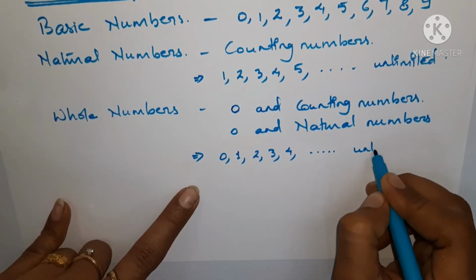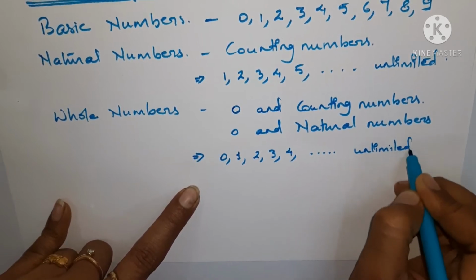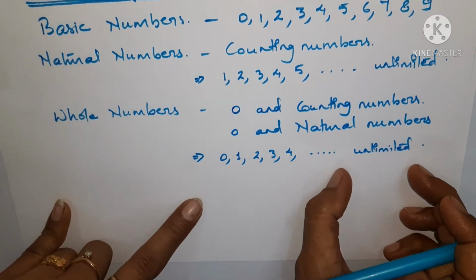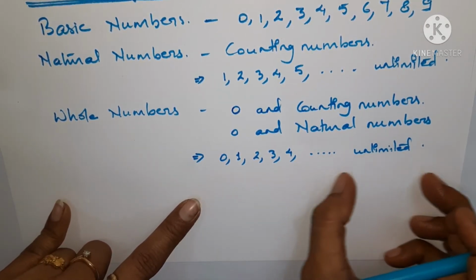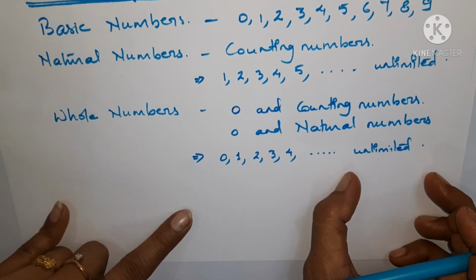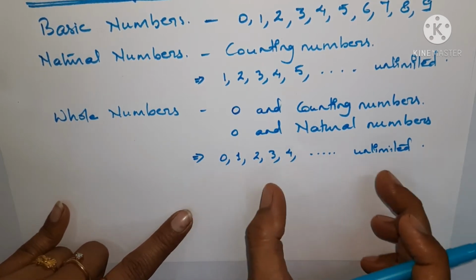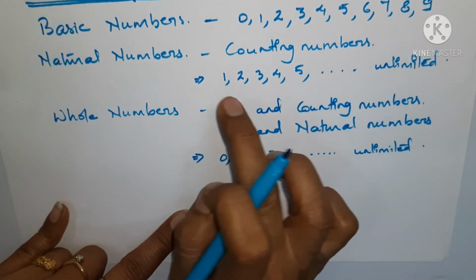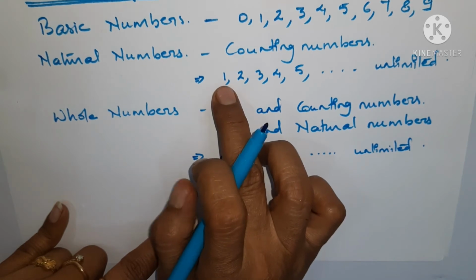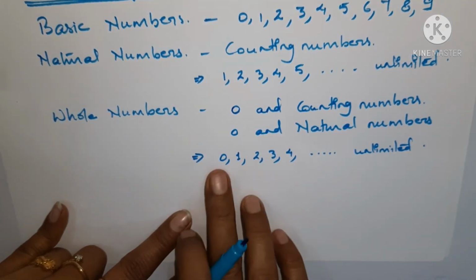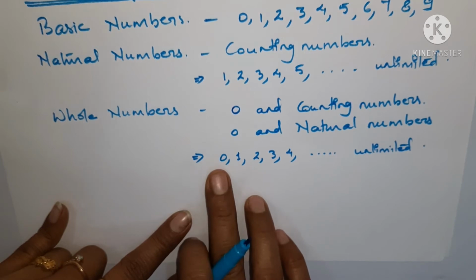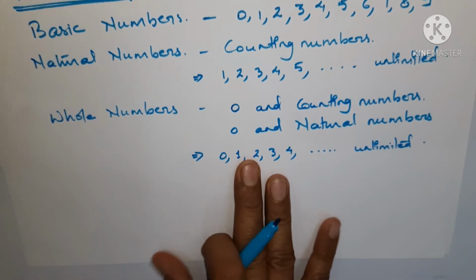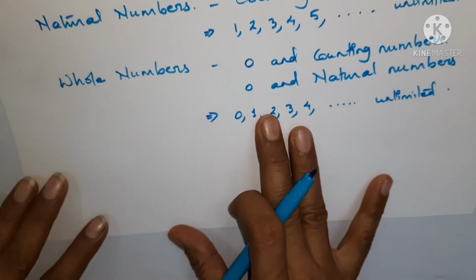Again, they are unlimited and have no end point. You can go up to any limit for whole numbers. What is the difference between natural numbers and whole numbers? Natural numbers start directly from 1, whereas whole numbers include 0 as well and start from 0. I hope you have understood till now. Next, the next group of numbers is fractions.